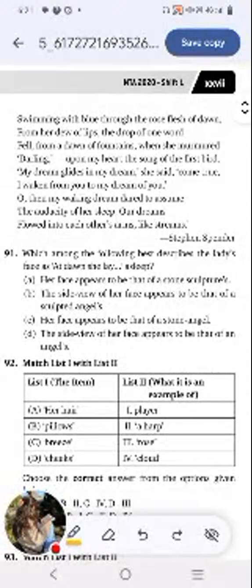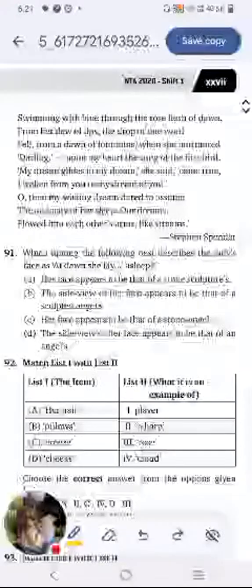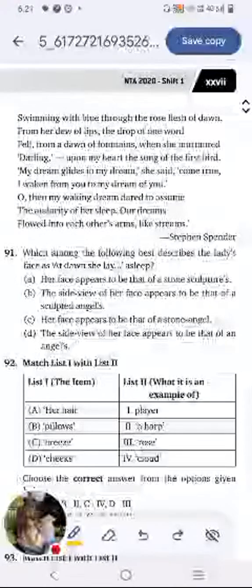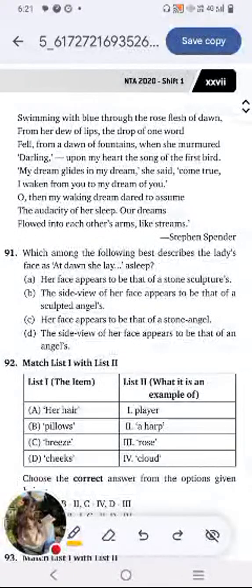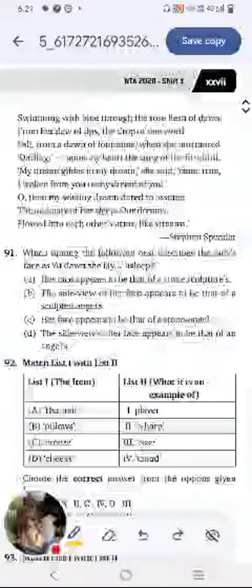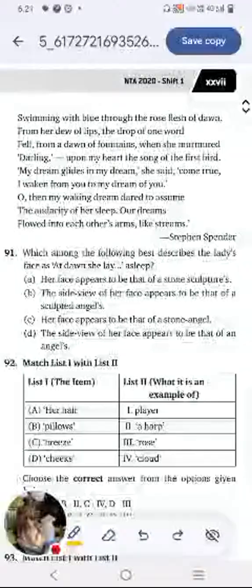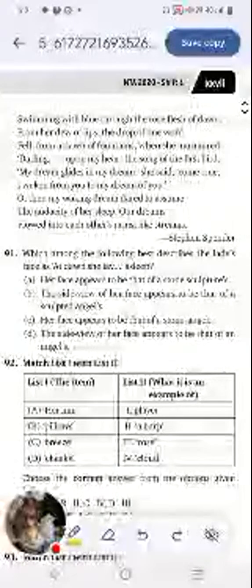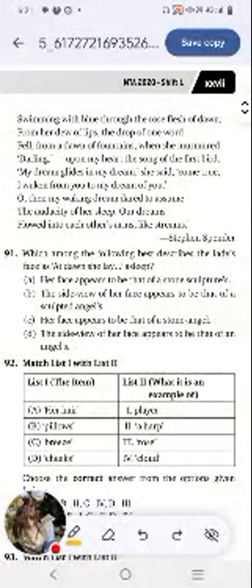My dream glides in my dream, she said, come true. I waken to my dream of you. Oh, then my waking dream dared to assume the audacity of her sleep. Our dreams flowed into each other's arms like streams. So, this is the particular poem we have. Now, let's attempt the questions.